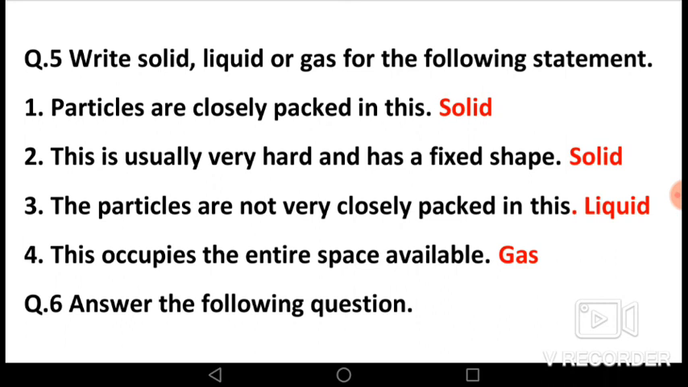Third statement, the particles are not very closely packed in this. The answer is liquid. In liquids, the particles are not very closely packed like solids. Fourth statement, this occupies the entire space available. The answer is gas. Gas occupies the entire space available like air.